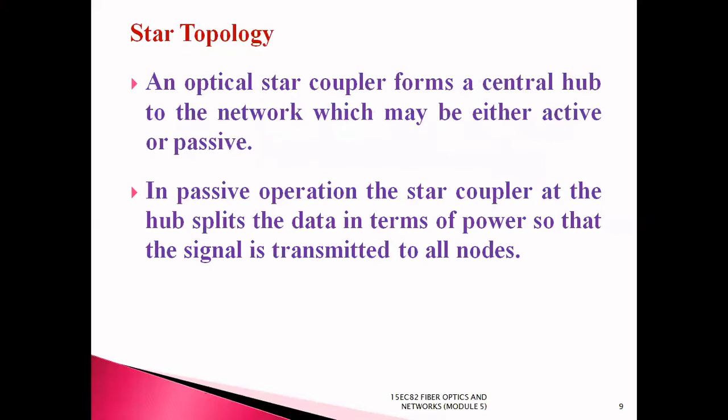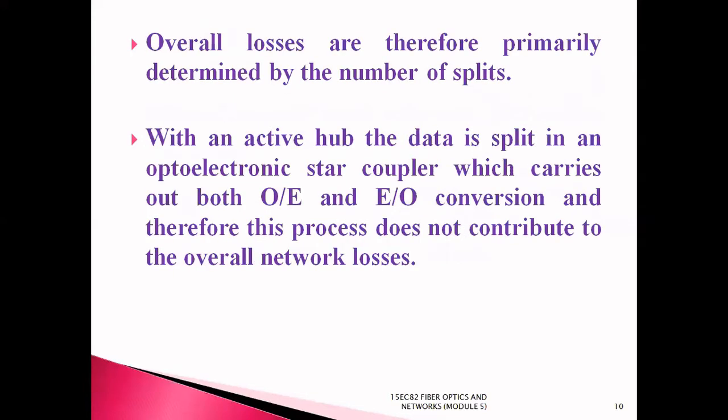In star topology, an optical star coupler forms a central hub to the network, which may be either active or passive. In passive operation, the star coupler at the hub splits the data in terms of power so that the signal is transmitted to all nodes. Overall losses are therefore primarily determined by the number of splits. With an active hub, the data is split in an optoelectronic star coupler, which carries out both optical to electrical and electrical to optical conversion, and therefore this process does not contribute to the overall network losses.